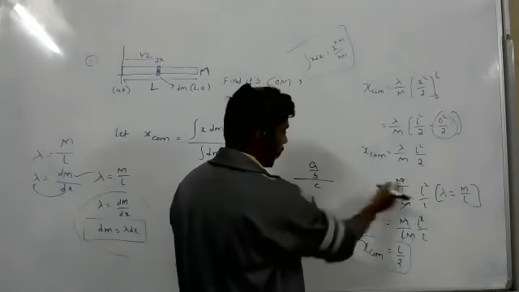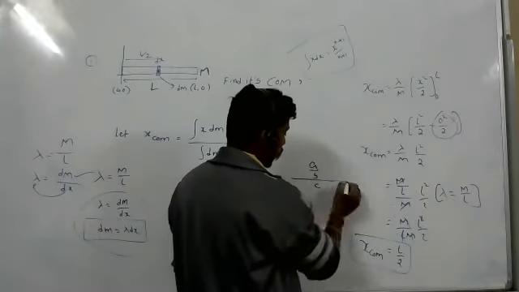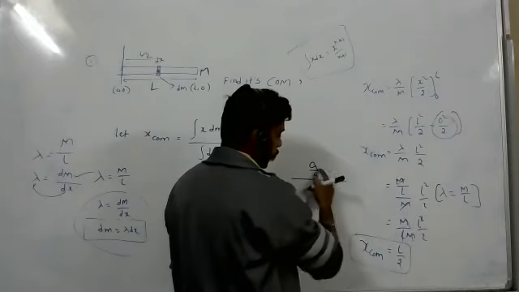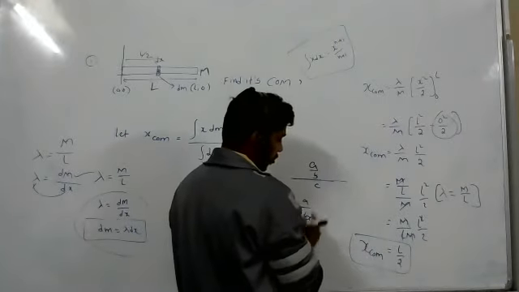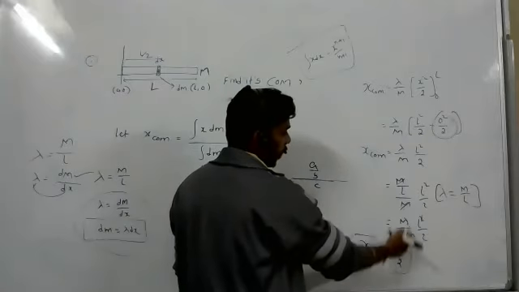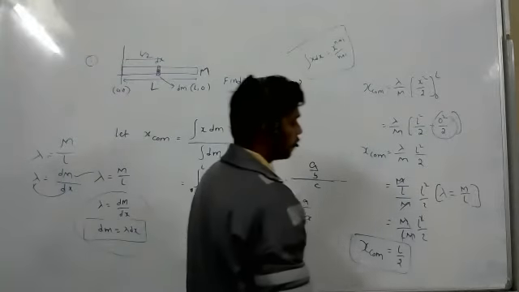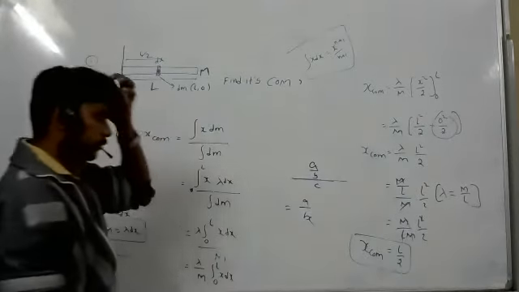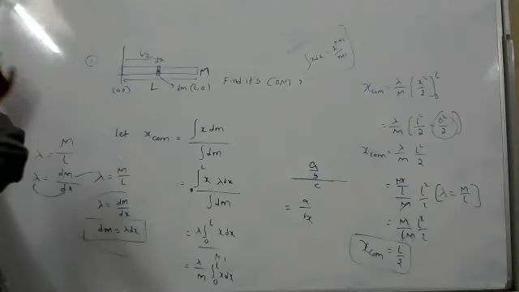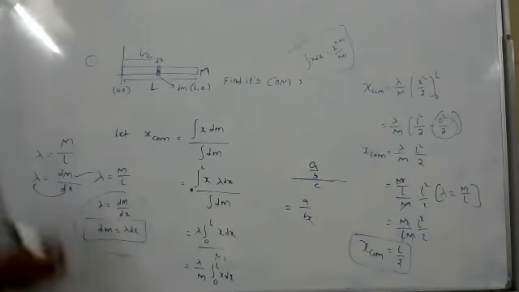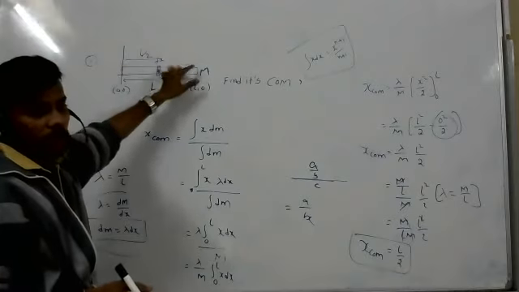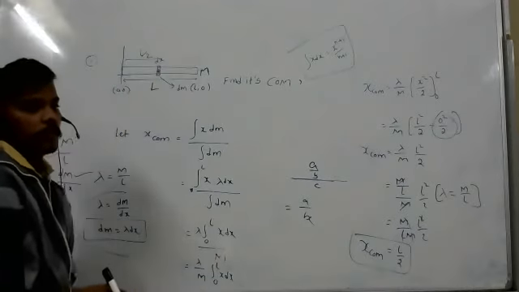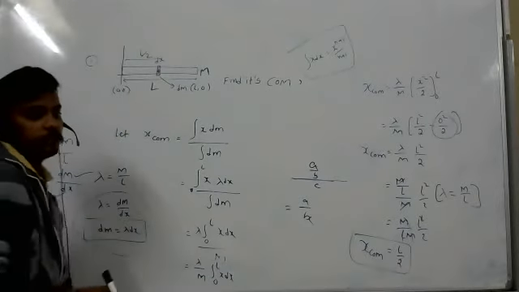This is like A by B by C, right? It is nothing but A by BC, right? Yes, sir. So A like L into M. That's what I have written. So center of mass for this uniform mass distributed rod is at L by 2 distance. So exactly it will be in the center.